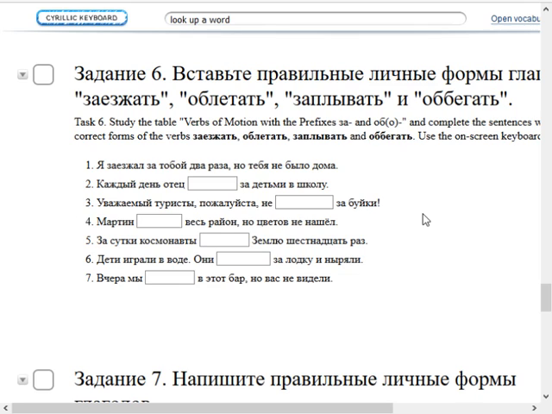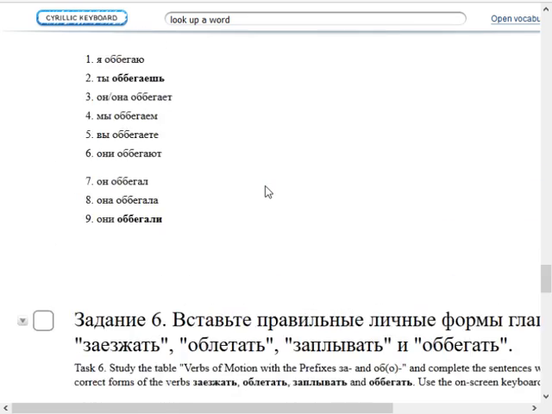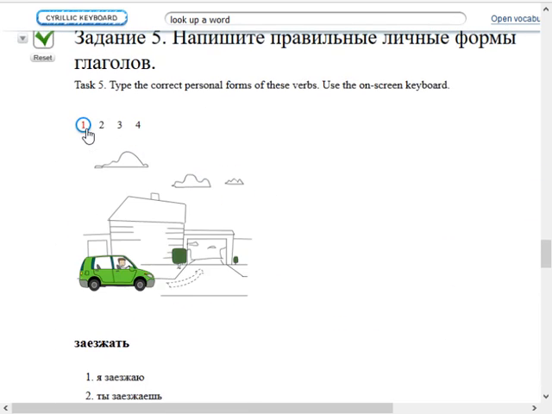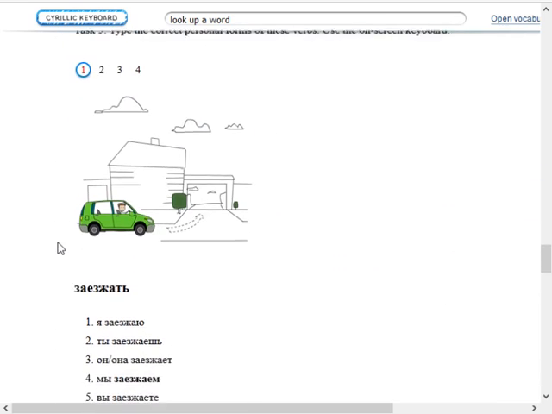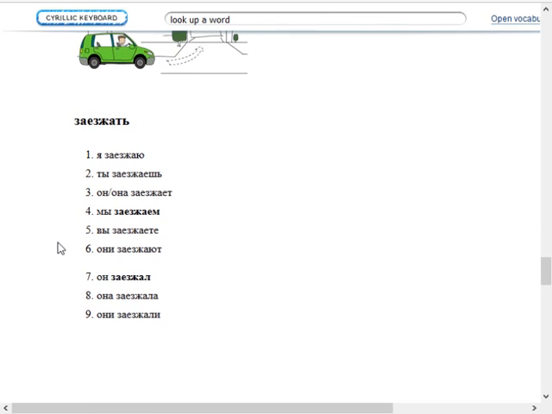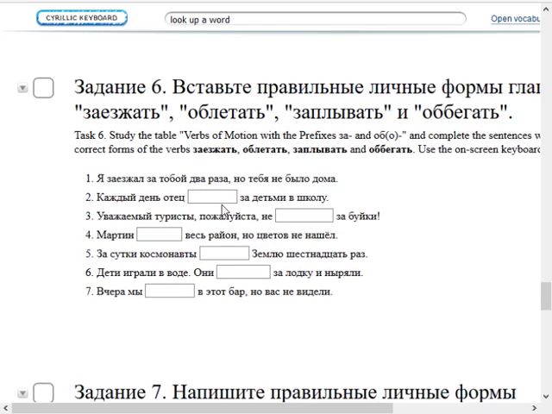Каждый день отец something за детьми в школу. Every day the father something for the children at school. So I guess probably he заезжает. He stops in by car. So that would then be заезжает, because obviously the father is third person singular.